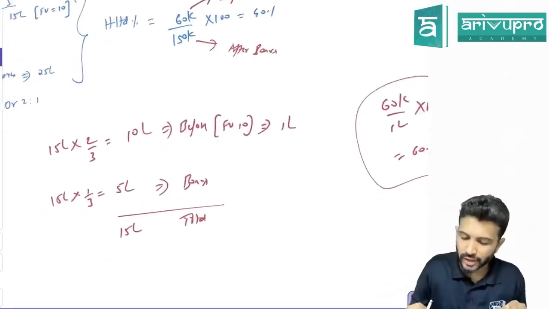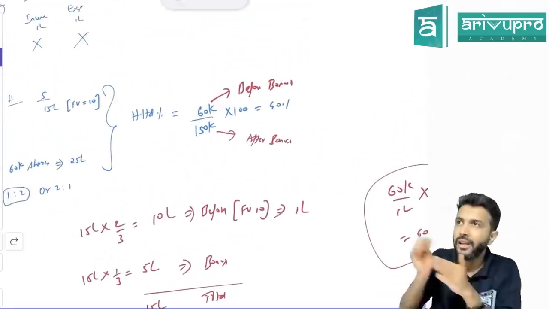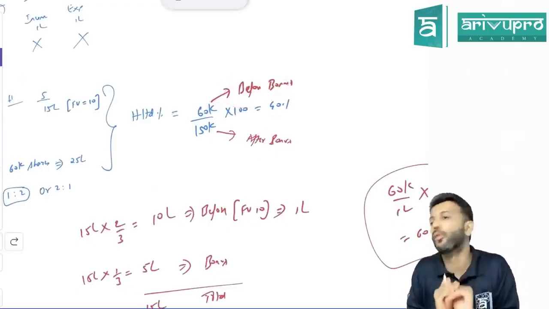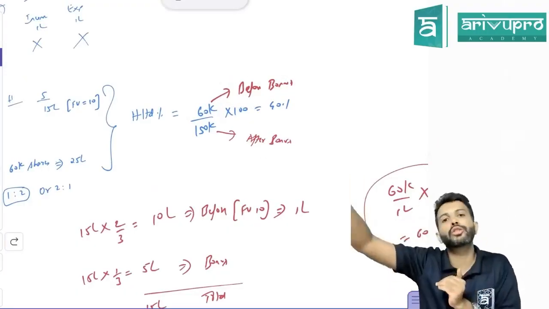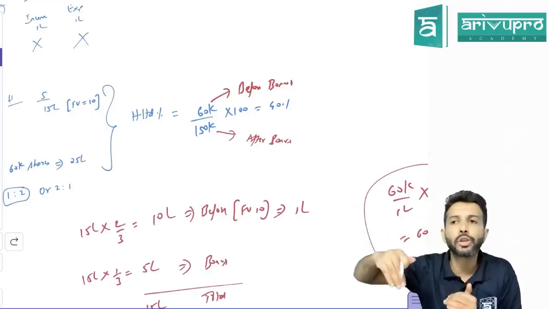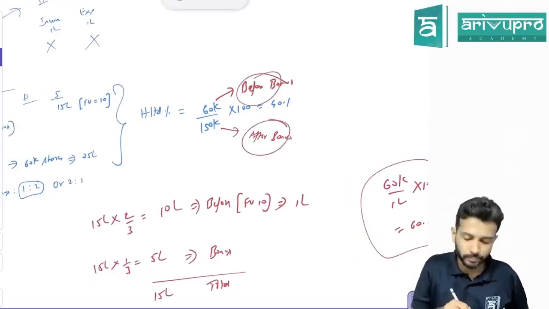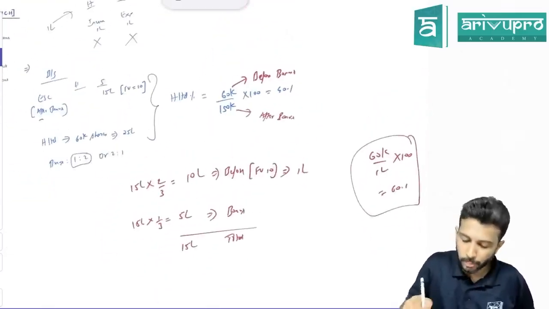But the point here is, when you're calculating, both numbers have to be either before bonus, in the numerator and the denominator, or after bonus, in the numerator and the denominator. So here one number was before and one number was after. That is wrong. So that's the reason I split it up. I hope you got this ratio.